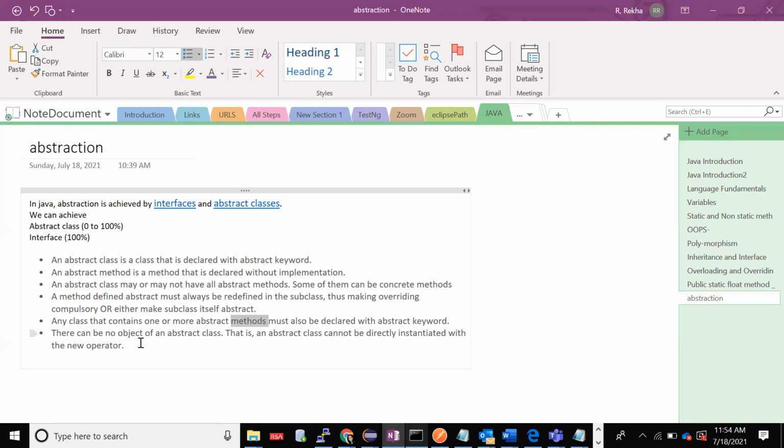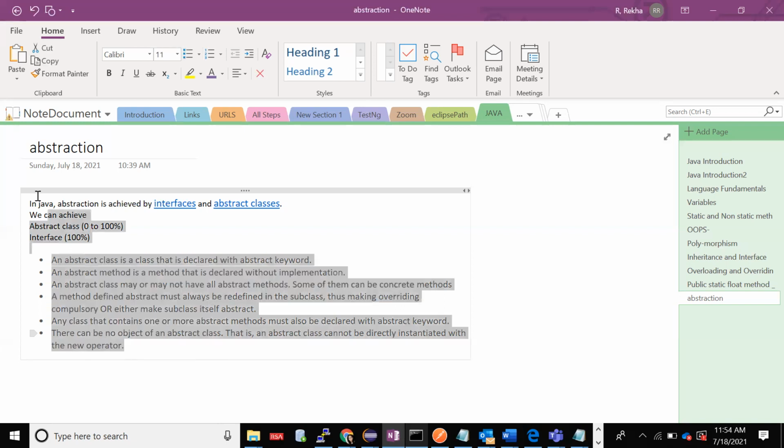This is a very important interview question. They'll ask you, can I create an object of an abstract class? You should say no, we cannot create an object of an abstract class. That is, an abstract class cannot be directly instantiated with the new operator. How do we create an object with the new operator only, right? Like class name, a reference variable equal to new class name. With this, you cannot create an object for an abstract class.